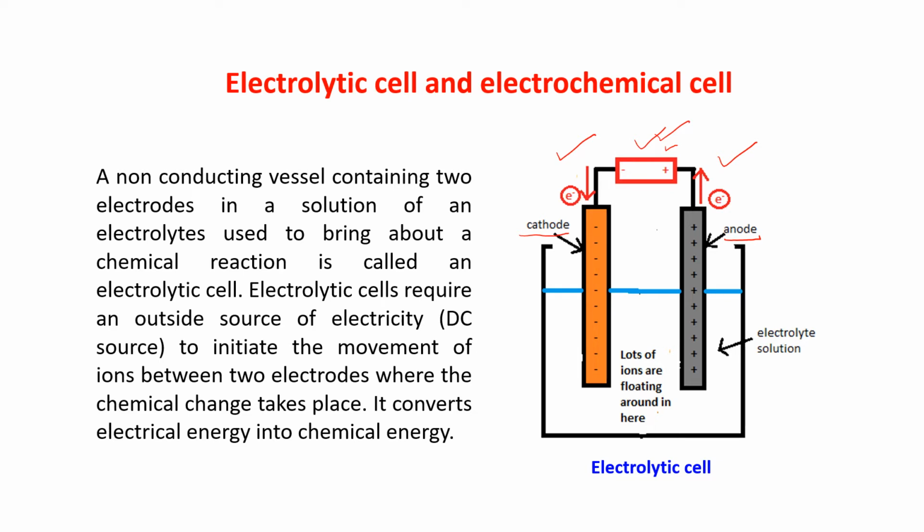Those ions will move towards the electrodes, and for doing so, a chemical change takes place. Here, it is converting electrical energy to chemical energy. First, we are passing electricity. Because of the electricity, the electrolyte is breaking into two parts, ionizes into positive ions and negative ions. Then these ions will move towards the electrodes.